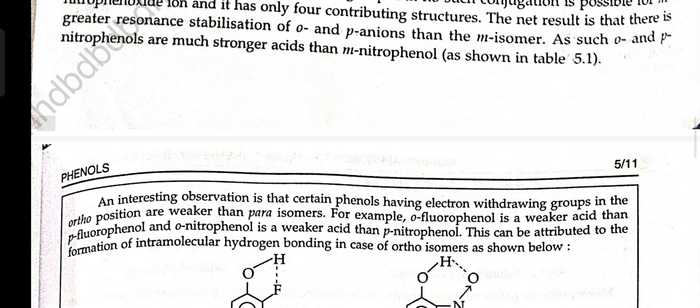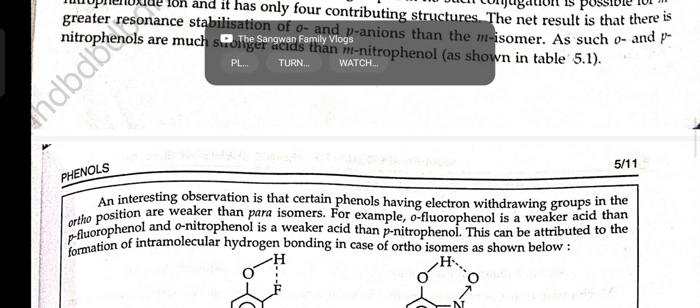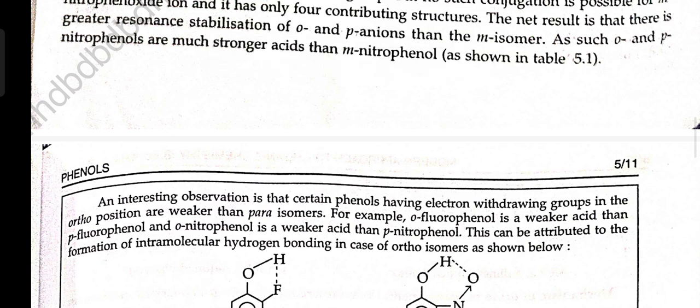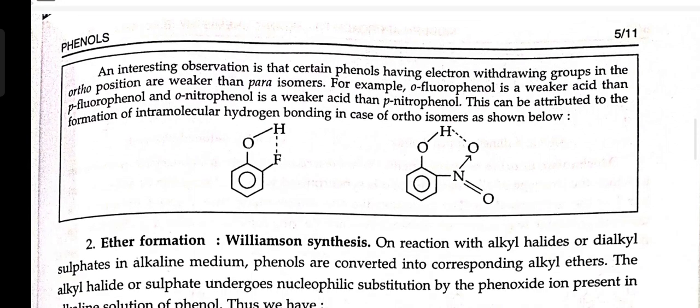An interesting observation is that certain phenols having an electron withdrawing group in the ortho position, such as ortho-nitrophenol, are weaker acids than para-nitrophenol. This can be attributed to the formation of intramolecular hydrogen bonding in the ortho isomer, as shown below.